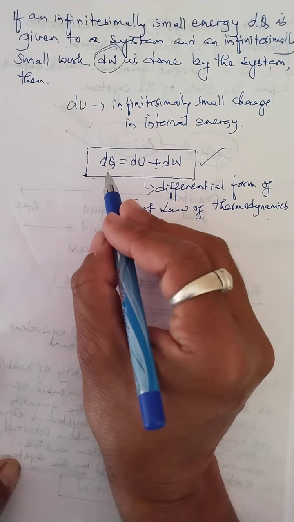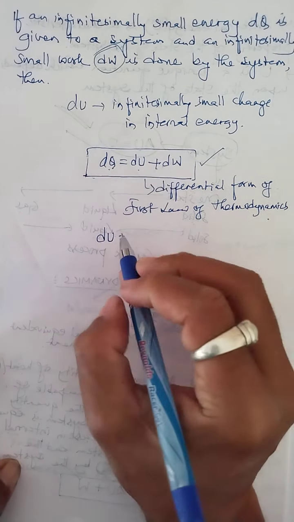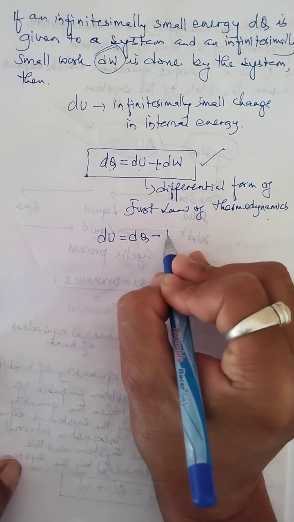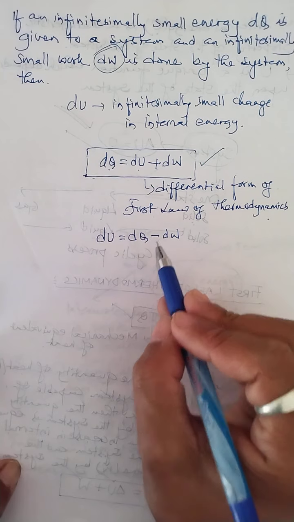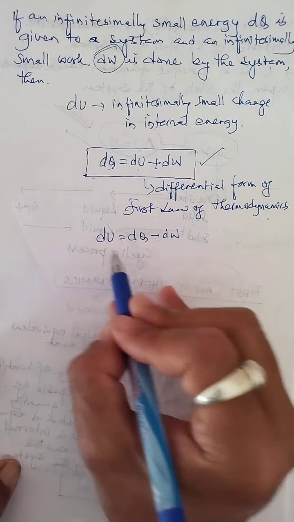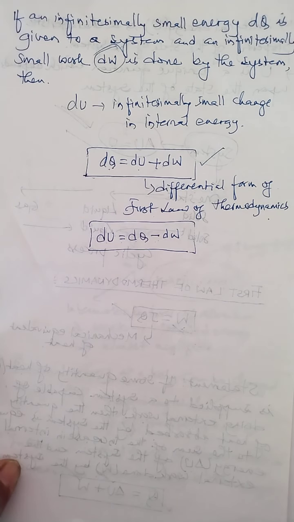Now if dQ equals dU plus dW, then I can make dU the subject. Taking dW to the left hand side, it becomes minus dW. So dU equals dQ minus dW. This is also the differential form of the first law of thermodynamics.